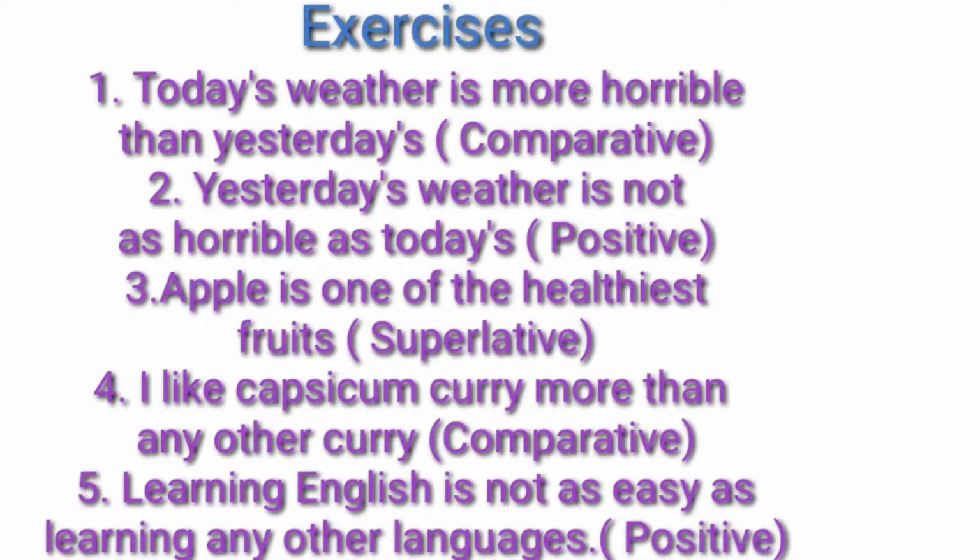Now look at the sentences given here. Today's weather is more horrible than yesterday's, or you can say yesterday's weather. The sentence is in comparative degree because we use the word more and also the adjective is followed by the word than. It's comparative degree. Second sentence. Yesterday's weather is not as horrible as today's. So we converted the same sentence into positive degree, right?